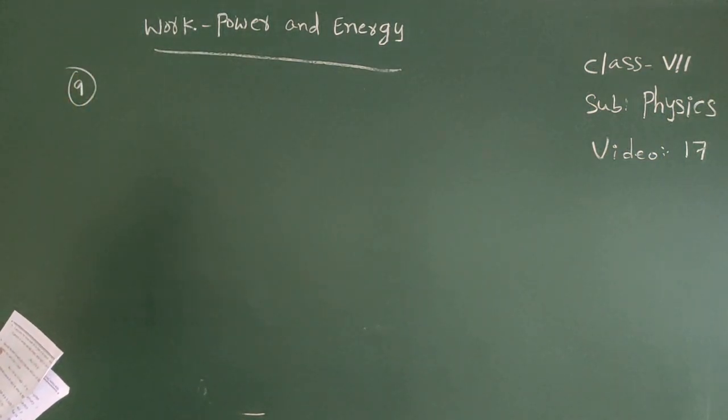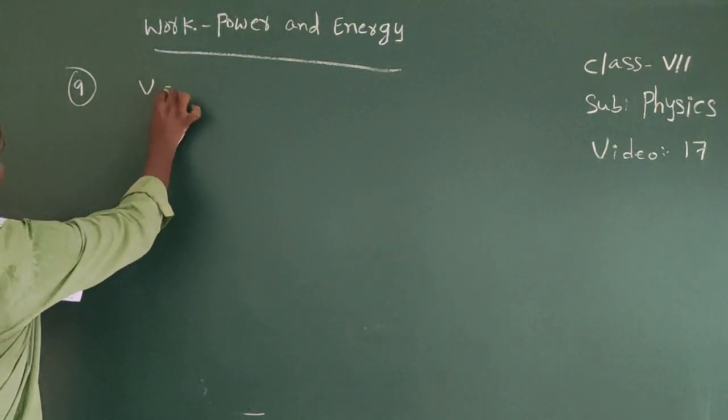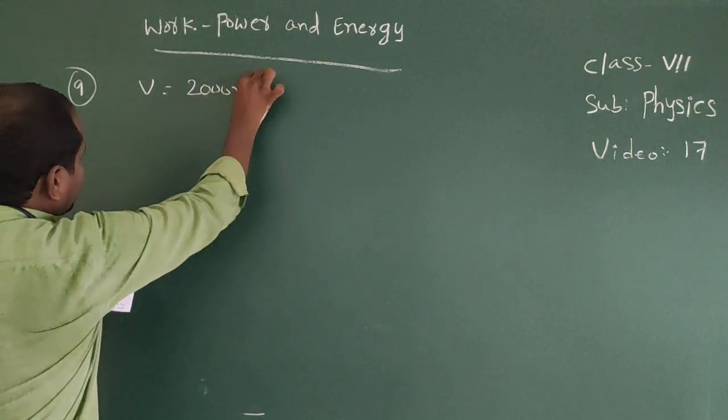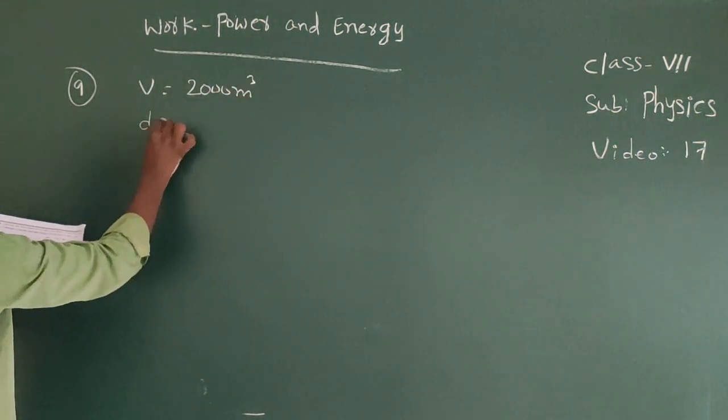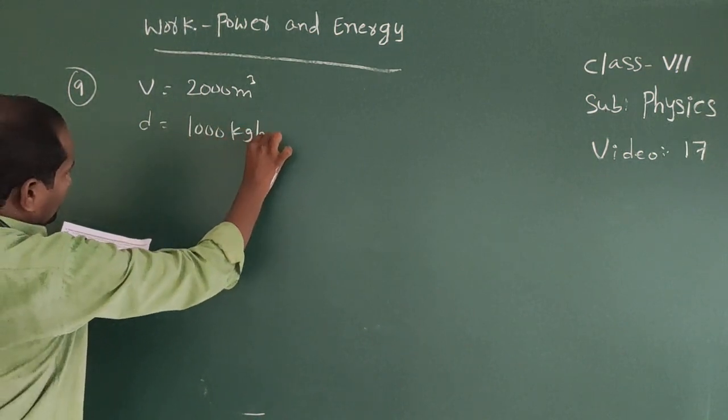Calculate here power of pumps in horsepower which can lift 2000 meter cube of water from the depth of 20 meters in 25 minutes. So V is given, V equal to 2000 meter cube and density of the water equal to 1000 kg per meter cube.